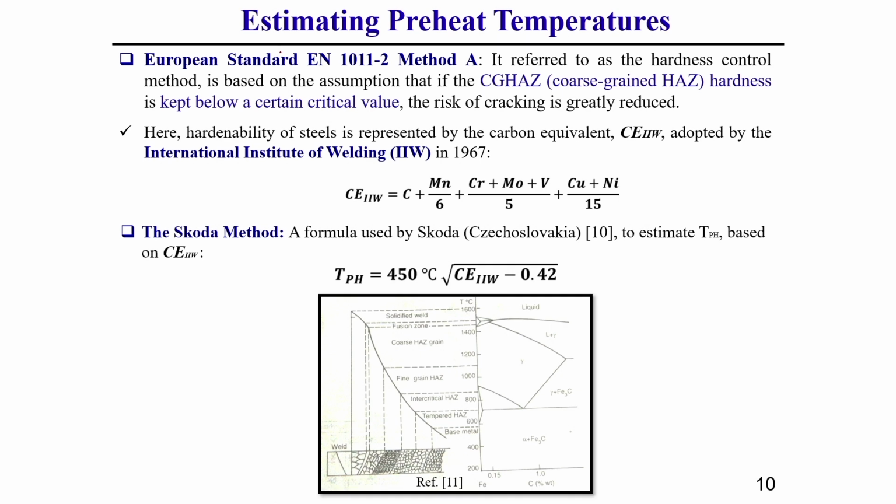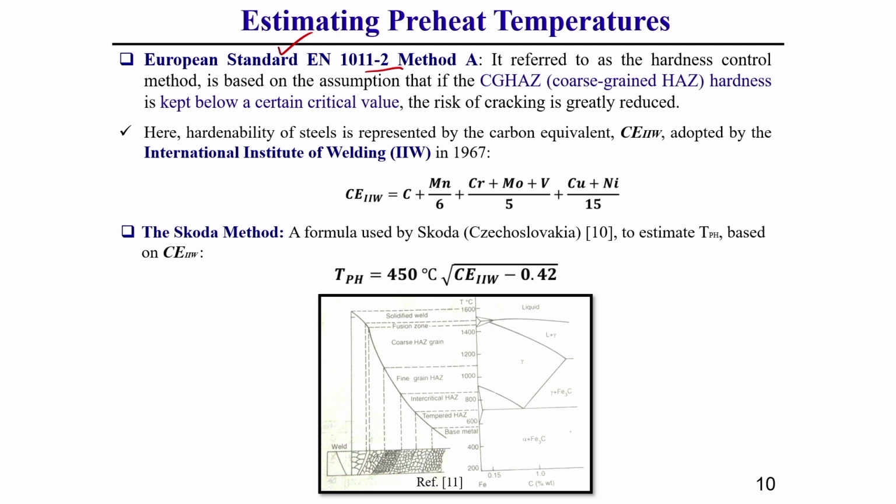Actually, instead of discussing different methods, I will concentrate on 2 different methods only. The first method I will discuss is based on European standard, that is the EN 10112 method. Generally this method is also referred to as the hardness control method.